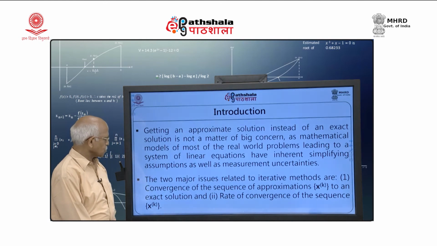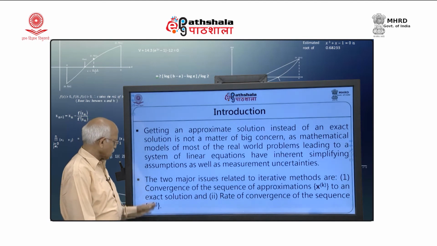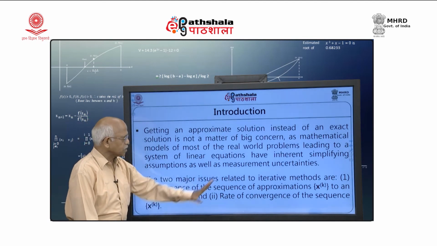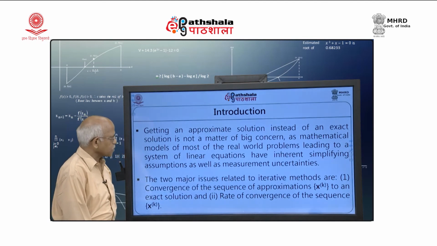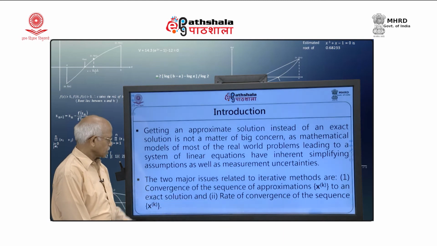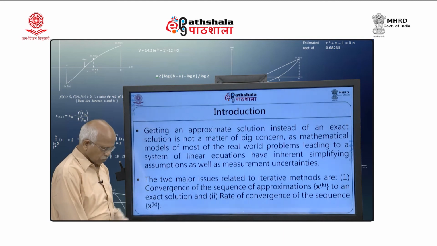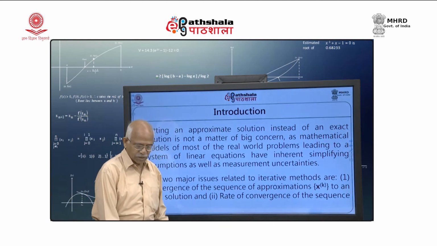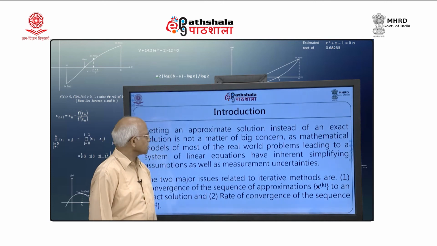The two major issues related to iterative methods are the convergence of the sequence of approximations x bar k to the exact solution, and at what rate this sequence converges. These are the two major issues in iterative methods.